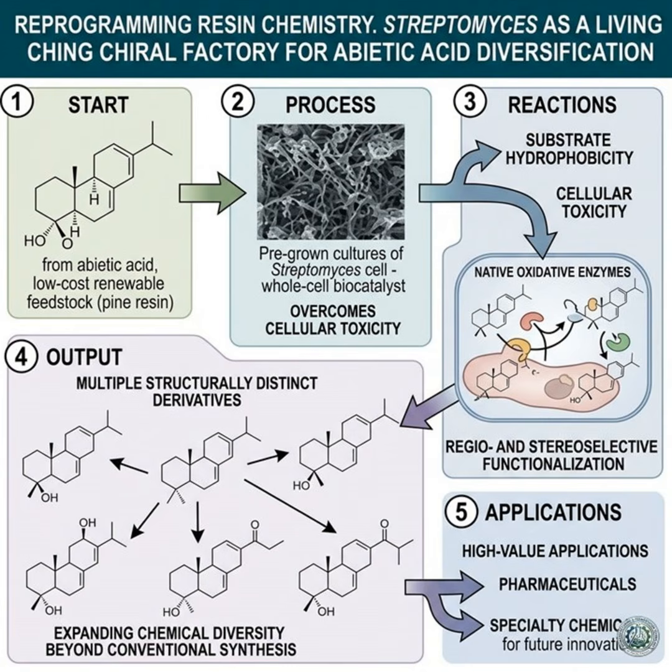Although the detailed methods are not visible in this interface, comparable Streptomyces biocatalysis studies typically rely on whole-cell resting or semi-resting cultures, phase transfer or co-solvents for substrate delivery, and careful control of aeration to support high P450 turnover, elements that are consistent with a biocatalytic diversification strategy. The key process insight is that you can run this as a biotransformation rather than a de novo fermentative pathway: feed abietic acid into a pre-grown Streptomyces culture and let the cell's oxidative machinery do the heavy lifting.